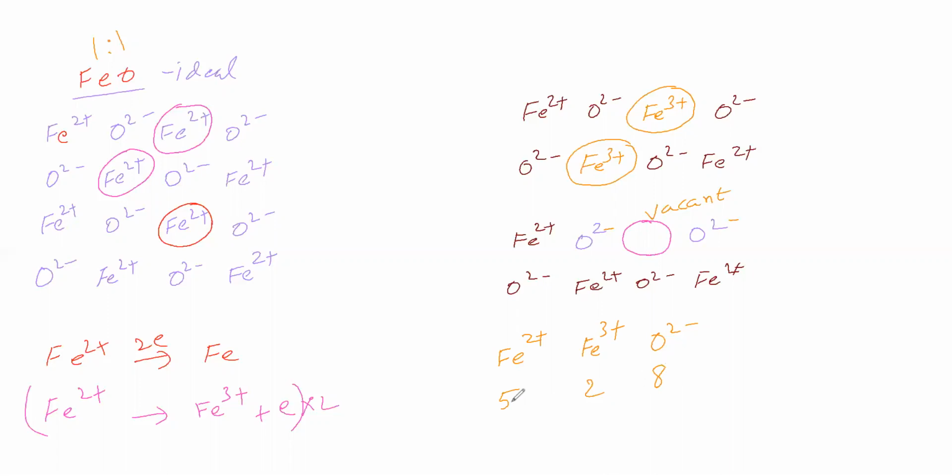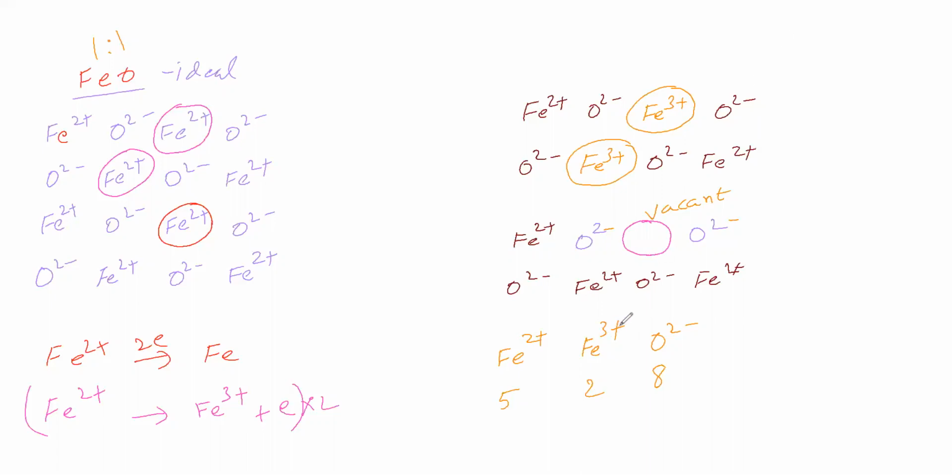Now we will see the net charge. 5 into 2+ is 10, 2 into 3+ is 6. Therefore, the positive charge is 16. 8 into 2 gives minus 16. So the net charge is 0. The charge is balanced. Therefore, we can say it is electrically neutral.